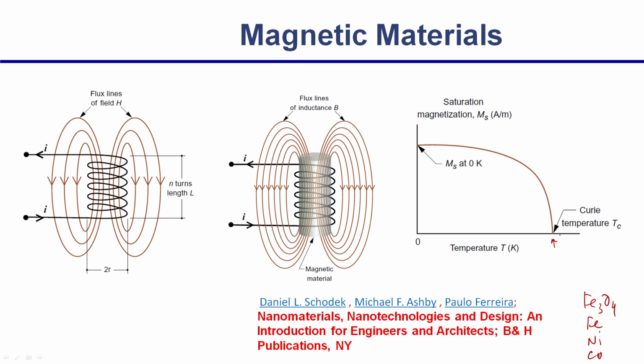So, over this temperature it will not have any magnetization, and that is what is called the Curie temperature or Tc. Tc is very important for any application of a magnet. Tc should be as high as possible, then the magnet can be used at a high temperature, but most of the magnets' Tc's are very close to room temperature. So, that is why you need to make new magnets which can operate at a high temperature, and many applications require that. So, this is taken from Michael Aspie's books on nanomaterials and nanotechnologies and design.